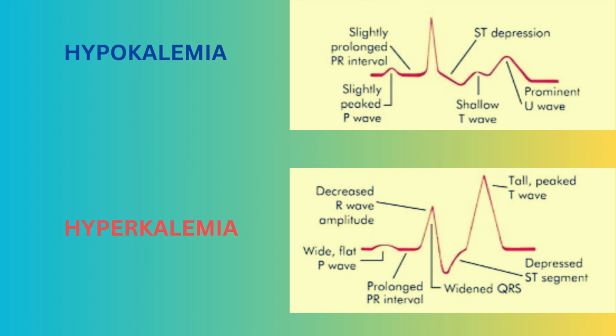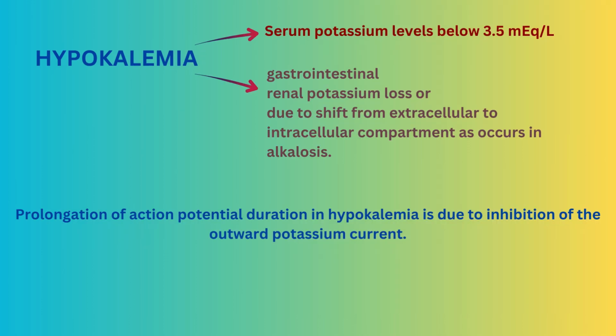In this picture you can see how hypokalemia changes ECG. Serum potassium level below 3.5 milliequivalent per liter is considered as hypokalemia. Causes of hypokalemia can be of gastrointestinal origin or renal potassium loss, or it can be due to shift of potassium from extracellular to intracellular space because of some reason, for example alkalosis.